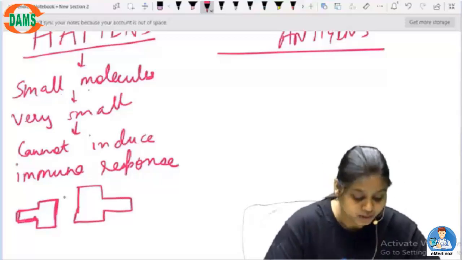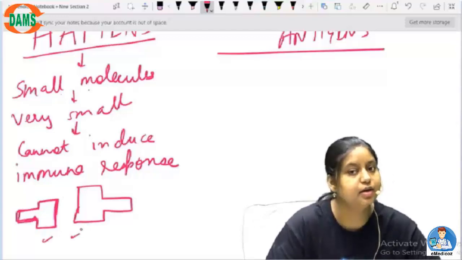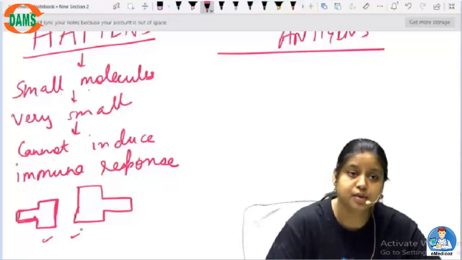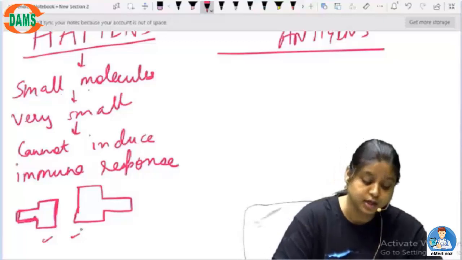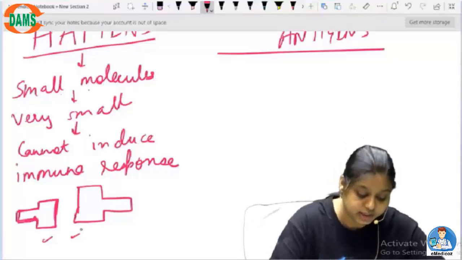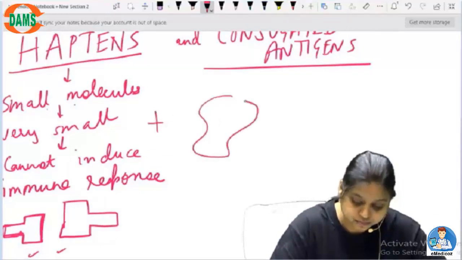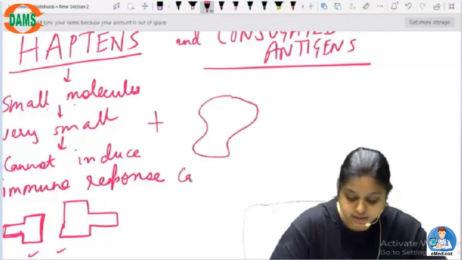Now as you can see, these are small molecules and they cannot create an immune response, but we need this in order to create the immune response. So what will this do to create the immune response? This will go and attach to a carrier molecule. For example, this is the carrier molecule.